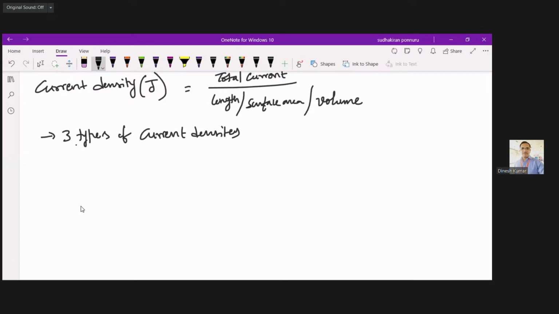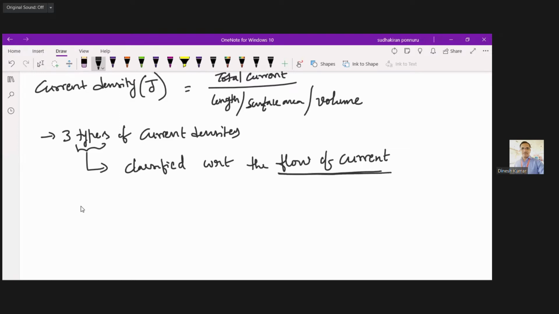These types are classified with respect to the flow of current, how the flow of current is happening. With respect to that, these current densities are classified into three types.